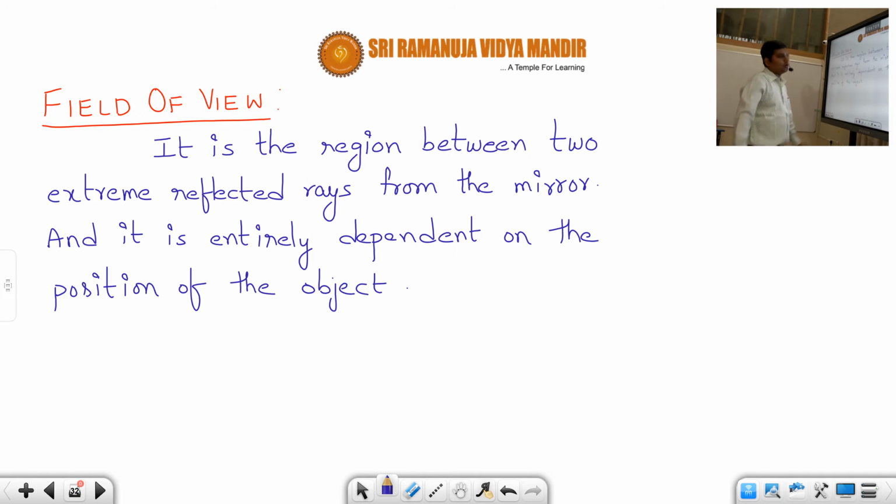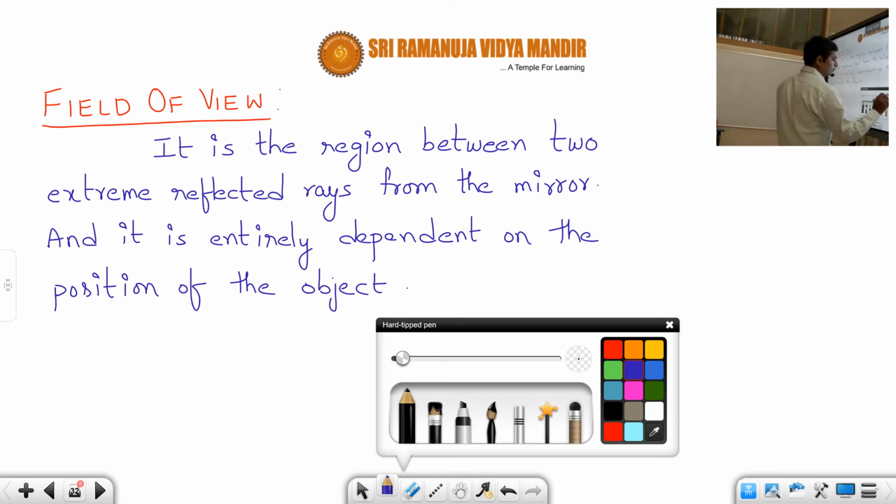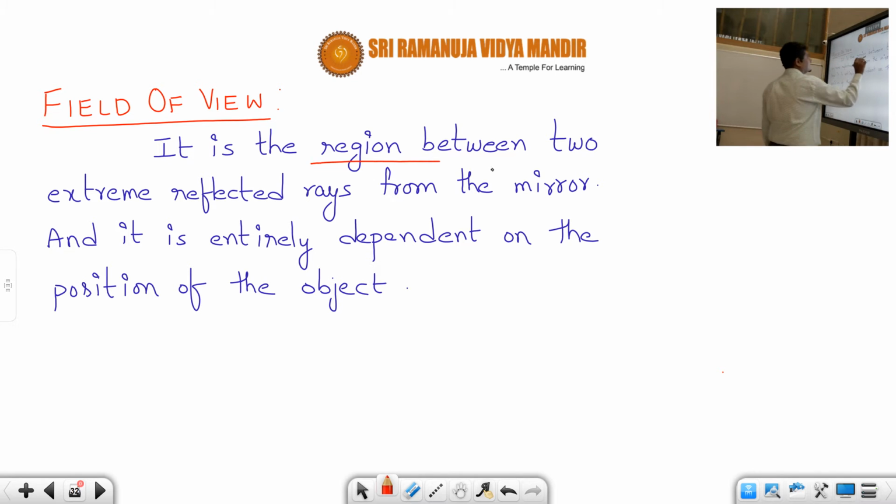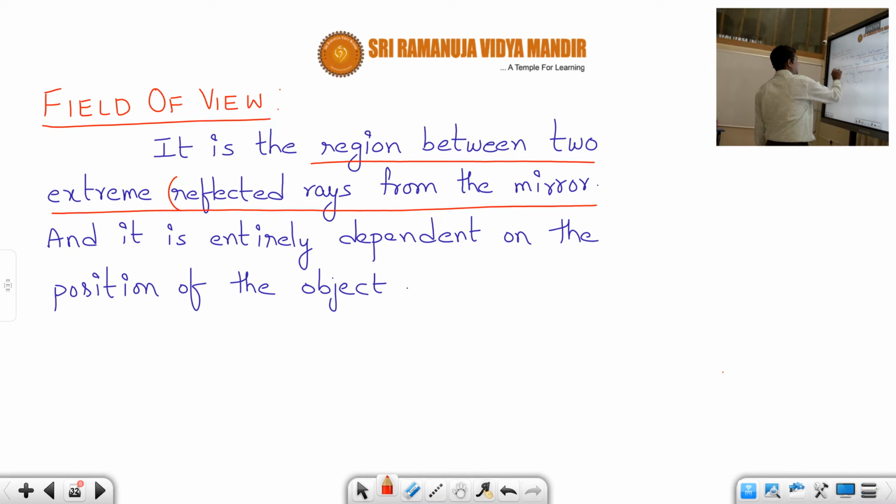First of all, let us see what is meant by field of view. What is the definition? It is the region between two extreme reflected rays from the mirror. And it is entirely dependent on the position of the object. To get the extreme reflected rays, we should draw two extreme incident rays, because reflected rays will come only after drawing incident rays.